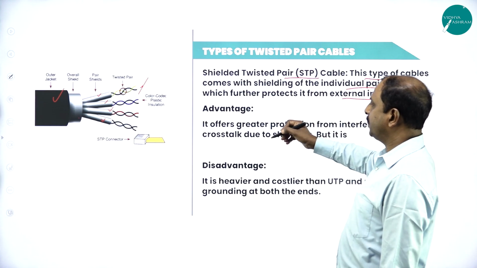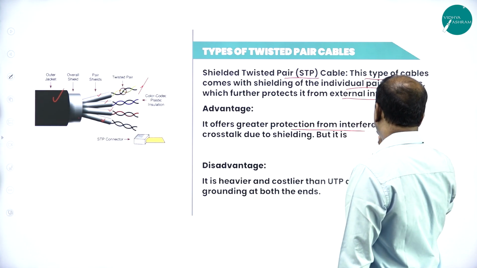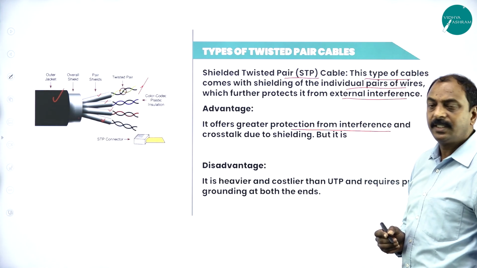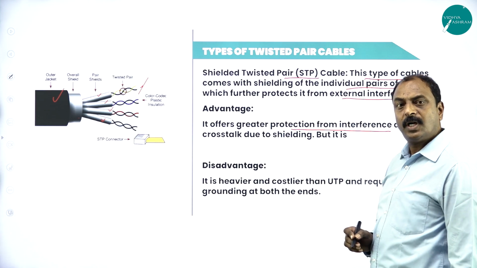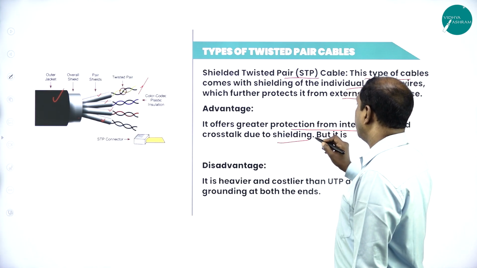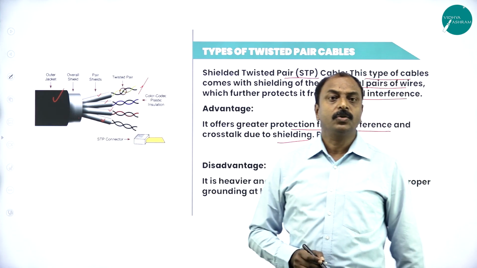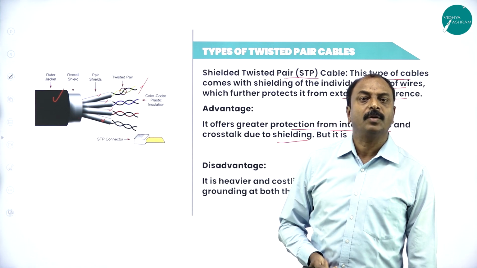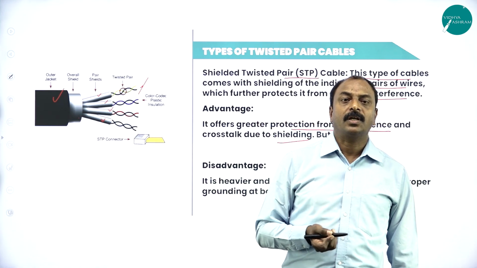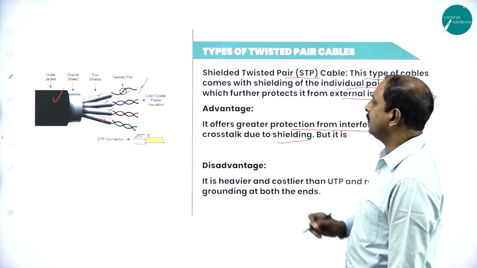So what are the advantages of this? Here it offers greater protection from interference. Interference is a technical term; normally we can say any disturbance from outside. And crosstalk is reduced due to shielding. Here we can avoid crosstalk. You know what crosstalk is? Even when you are communicating on mobile devices, sometimes we hear crosstalk. So those things can be avoided with the help of STP cable.